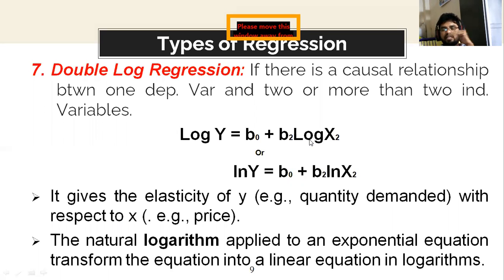So, for example, if the price of a particular commodity is increased by 50%, how much is the demand going to decrease? How much percentage is the demand going to decrease? That is called elasticity. It is the responsiveness in Y due to changes in the X variable, or the responsiveness in the dependent variable due to changes in the independent variable. That is the elasticity, sometimes called the degree of responsiveness.